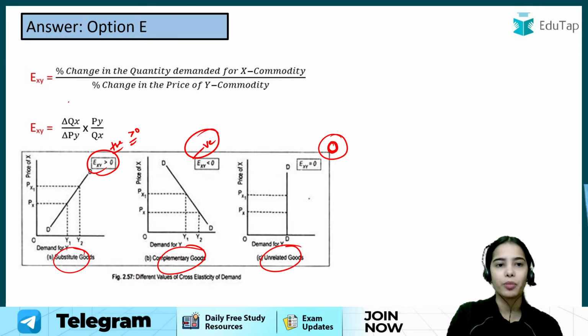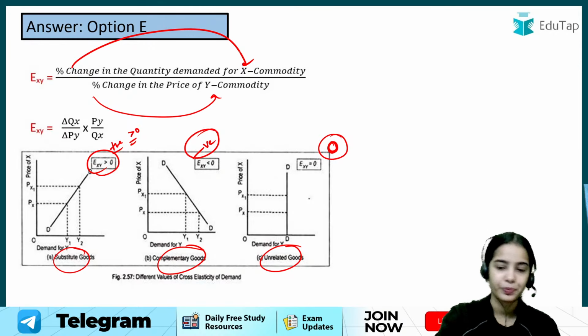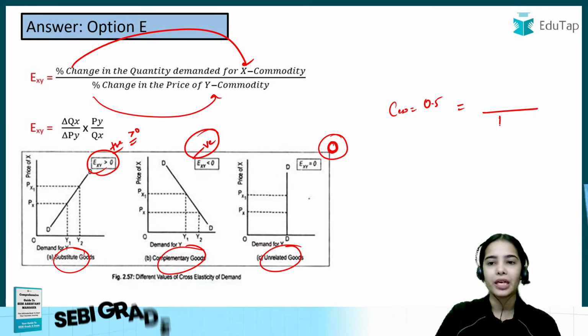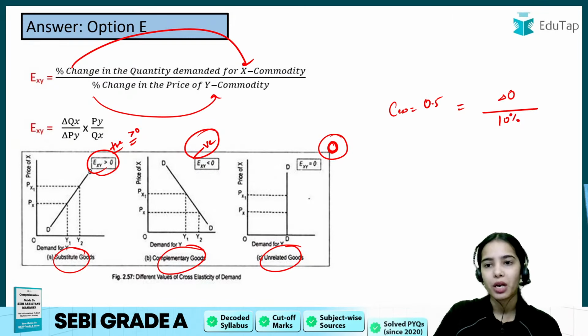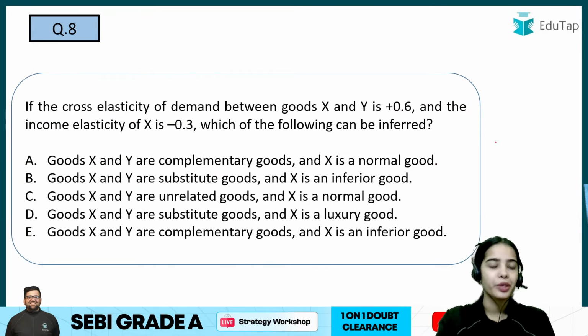Cross elasticity of demand shows that with the percentage change in price of Y, there is a percentage change in demand of X. Okay, so this is the idea. And here the cross elasticity of demand was 0.5. So with a 10% change in price, the percentage change in demand was 5%. That was the idea. Chalo, now coming to the next question.